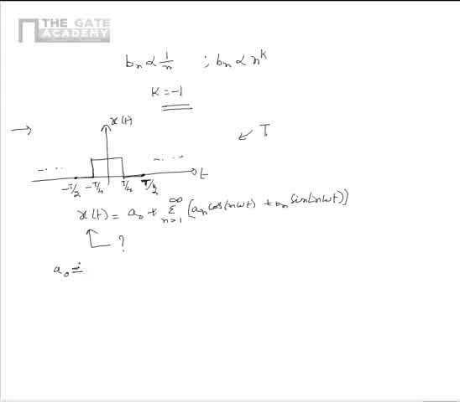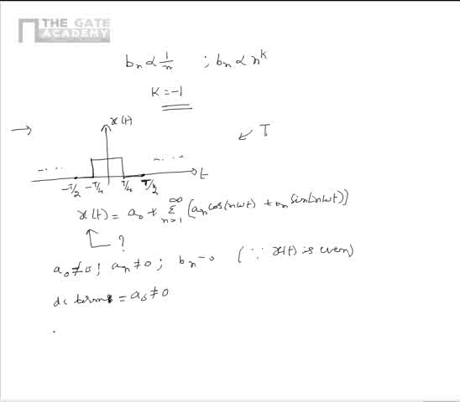So from this we can say that a0 is not equal to 0, an is not equal to 0 and bn is equal to 0. Also, due to the non-zero area of x of t in one period with the time axis, we can definitely say that the DC term a0 is not equal to 0.